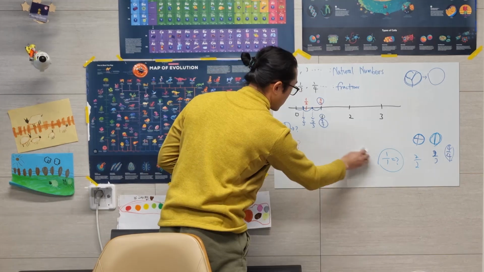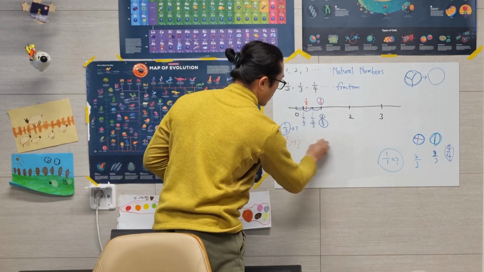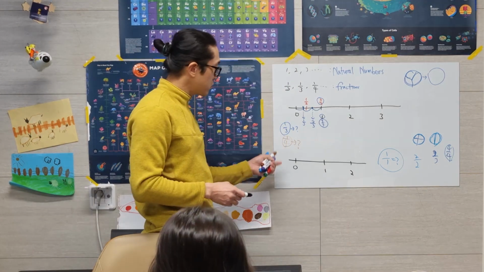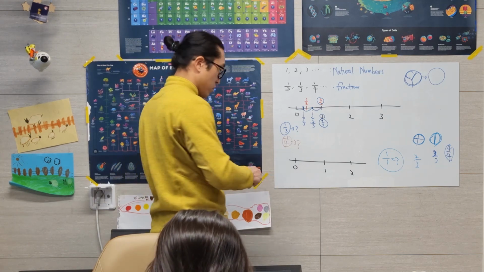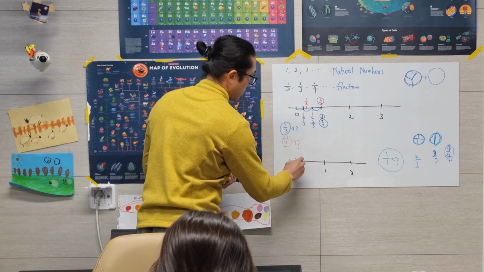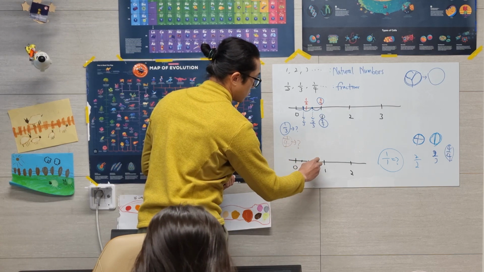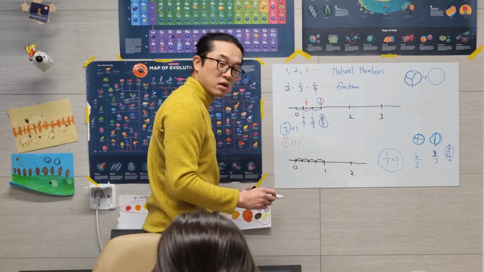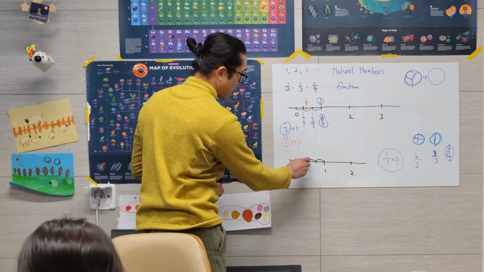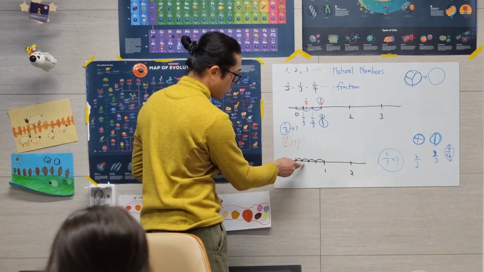I thought. Now I'm gonna draw a line again. To put this number, we're gonna slice it into 4 parts, okay? Like this. 1, 2, 3, right? I sliced the line like a pizza. 1, 2, 3.